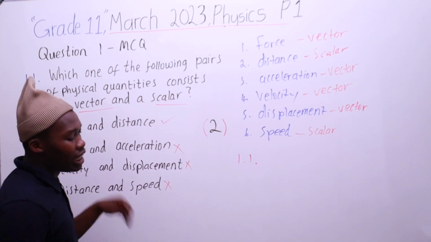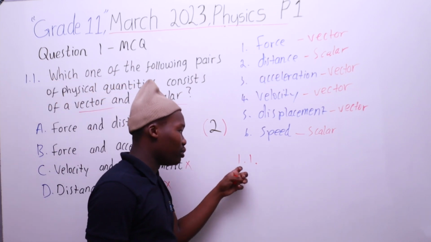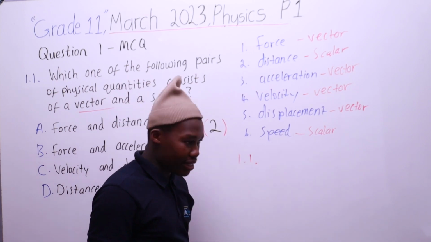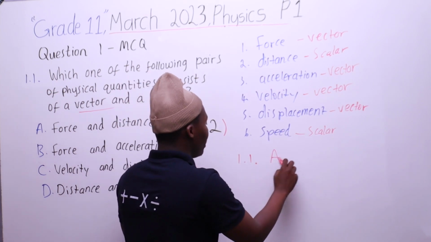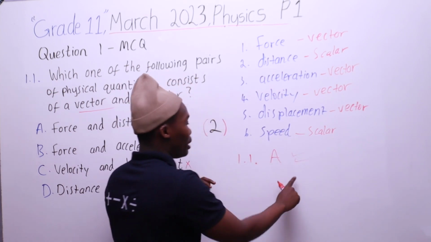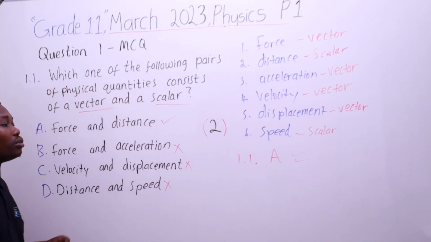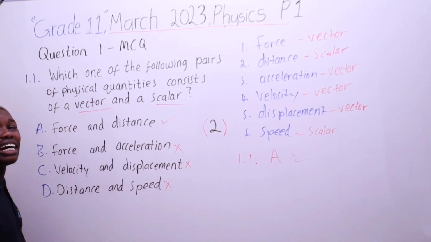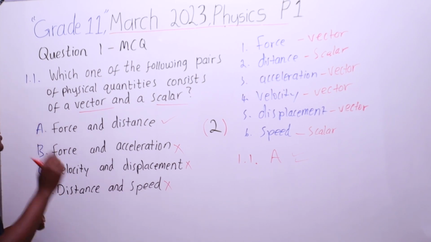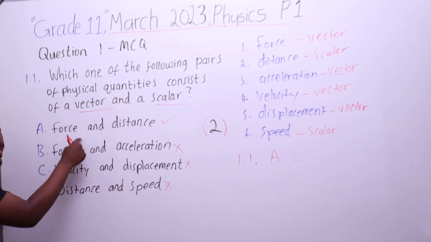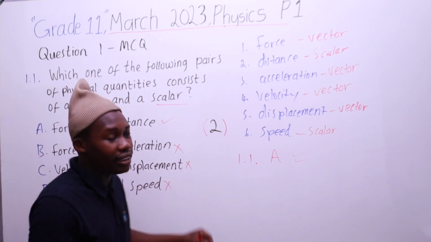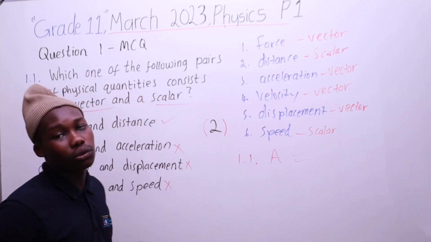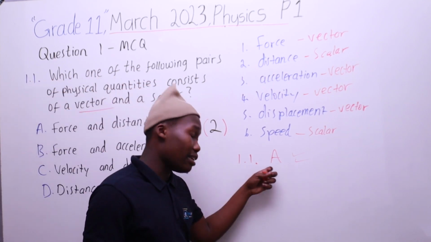A. So bakutshelile answer kuyibhala kanjani. Uzobhala question 1.1 and then next to the question i-alphabet oyikhethile sikhethe u-A. This is how you get 2 marks ophelele kanje. Hayi ukuthi ubhala 1.1 masuthi force and distance cha bayazi yona answer leyo. Wena bafunani ukhethe i-alphabet next to your choice le oyikhethile. Bafuna i-alphabet phela. So for wonke lama multiple choices so besiwenza, this is how you're going to be answering.